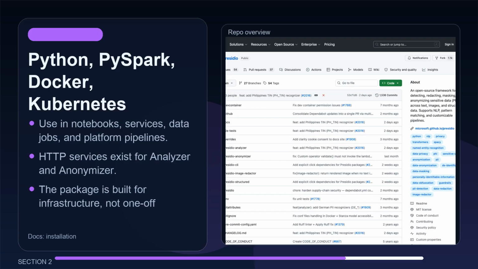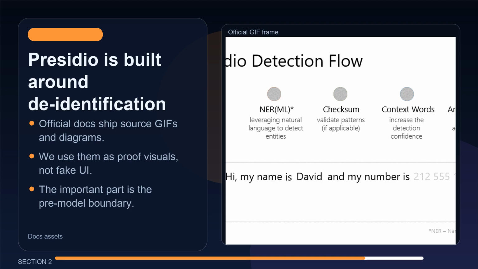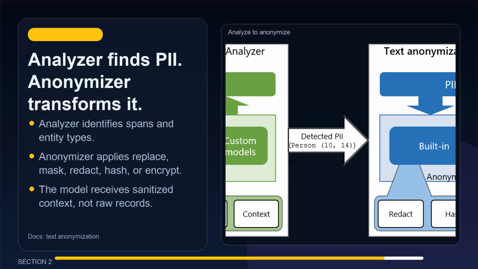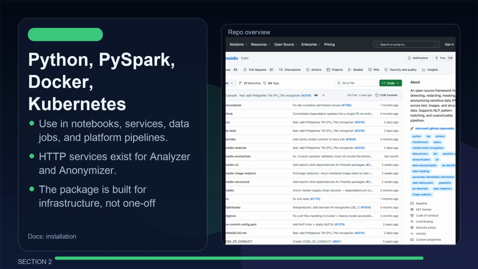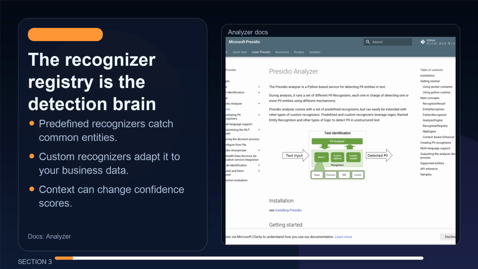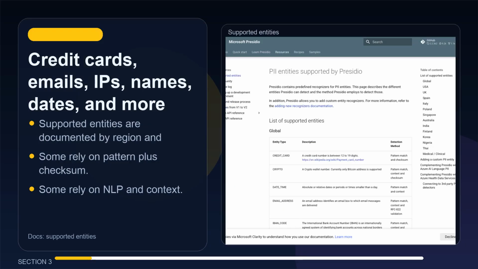That is why the tweet is interesting. This is not a toy demo for one prompt. It is infrastructure you can put in front of agent memory, call center transcripts, RAG ingestion, form submissions, and support inboxes. The analyzer is the part that decides what is sensitive.